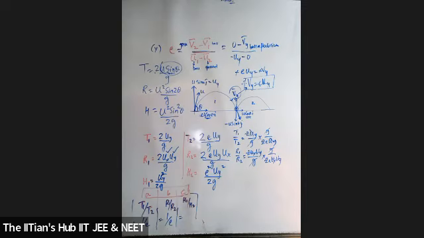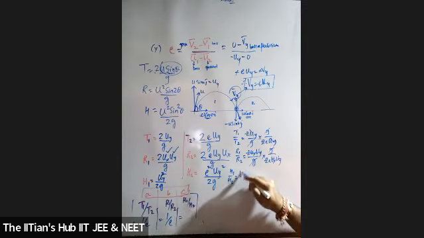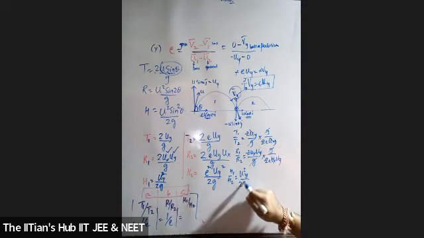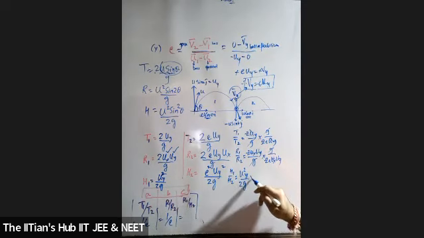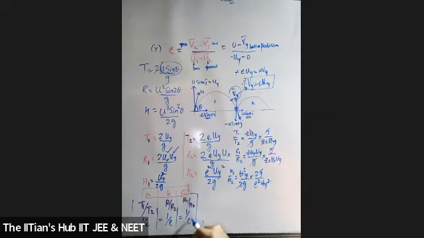Third case, h1 by h2. Take the ratio. So h1 by h2, what am I going to get? So it's u square y by 2g divided by this. If I divide, what exactly will be? Into 2g upon e square uy square. 2g will get cancelled. uy square, u square, so it's 1 by e square. So students, what is the answer for A, B, and C? 1 by e, 1 by e, 1 by e square.